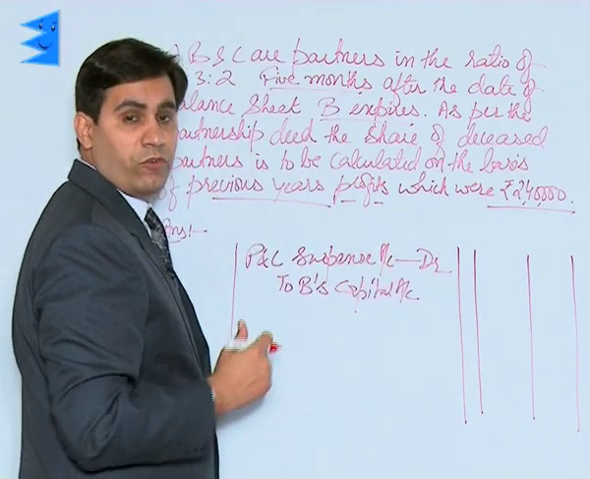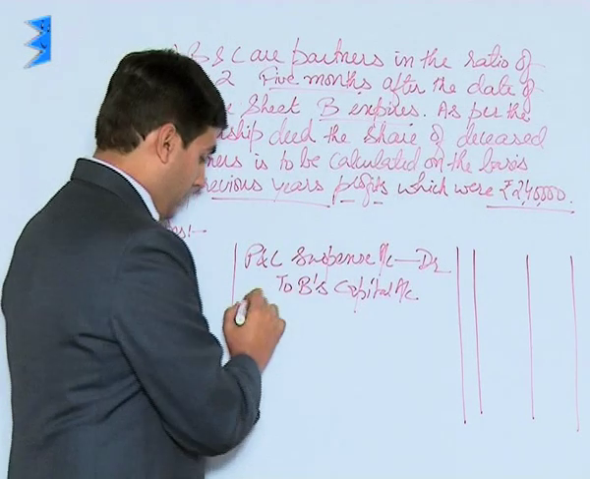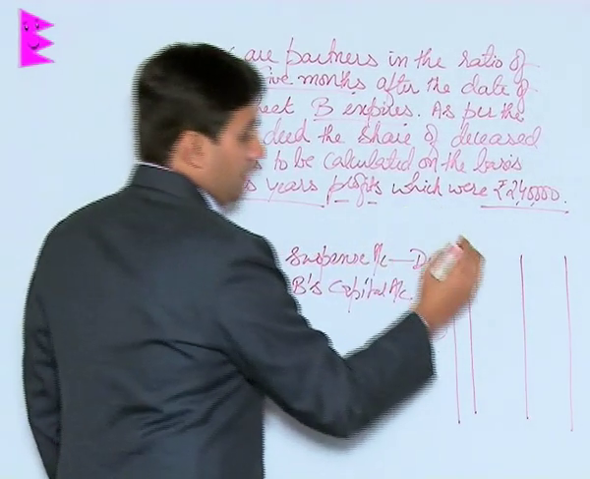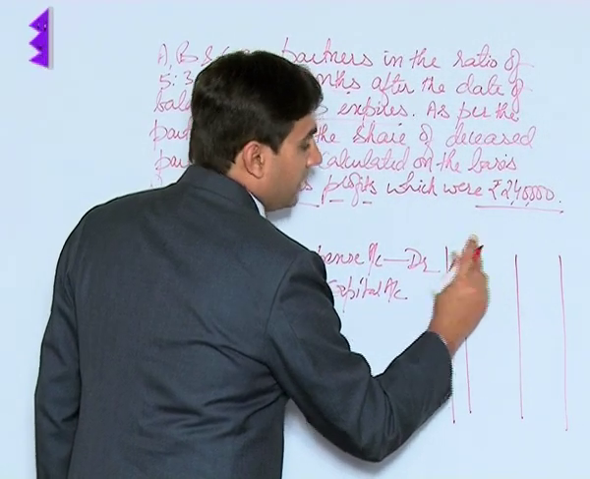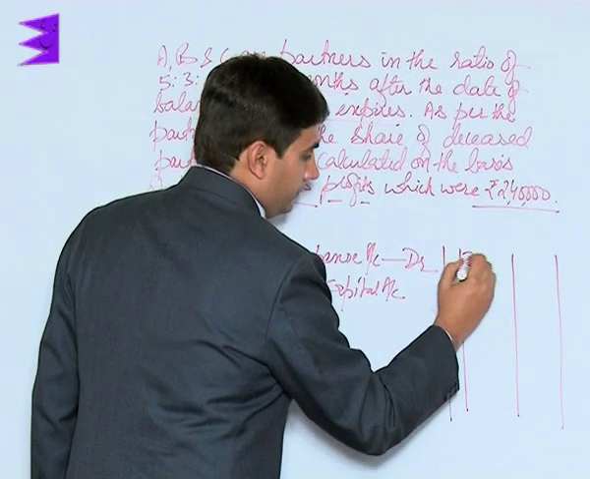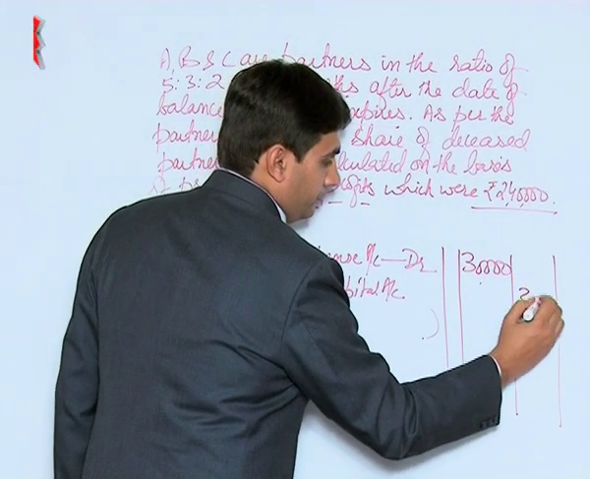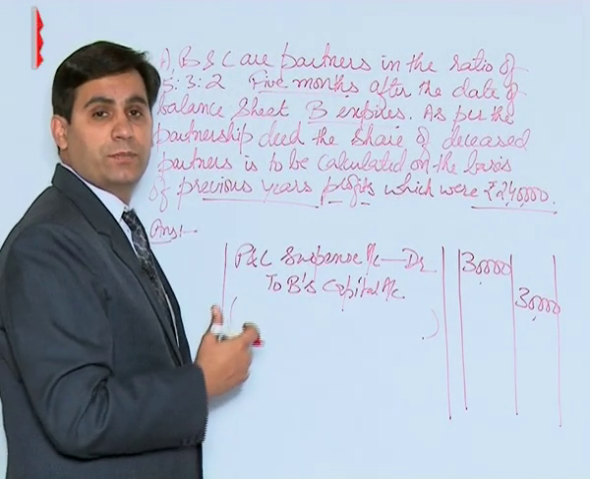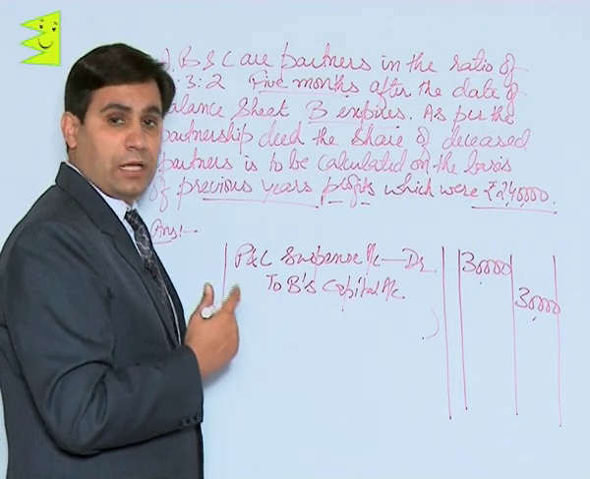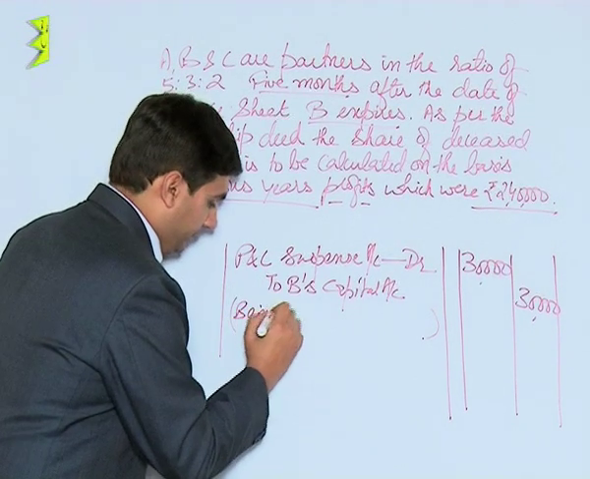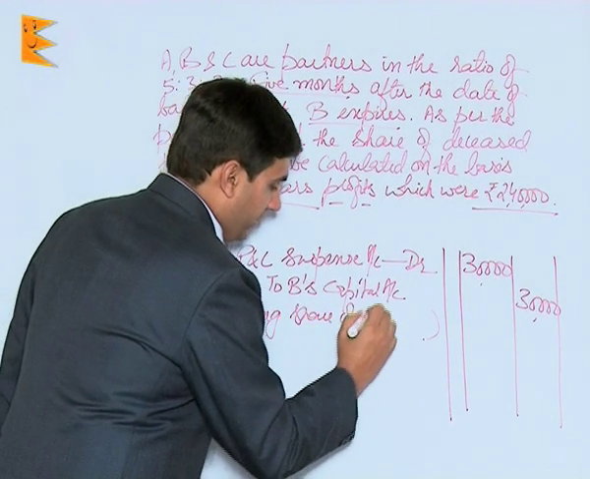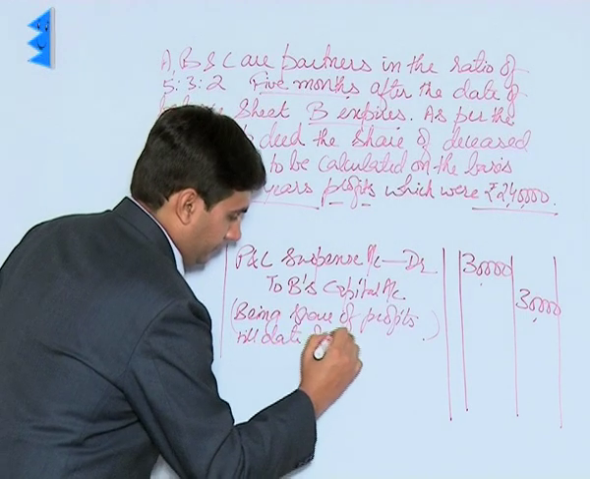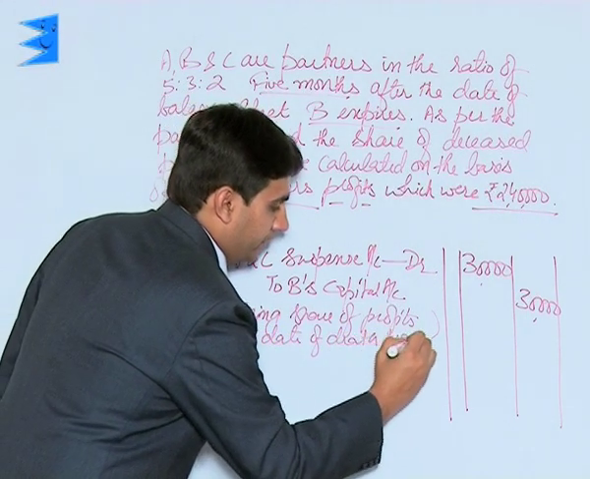Again, since it is a journal entry in the format of a journal, with narration, and the amount that we had calculated was 30,000. Narration, we will write it as being the share of profits of the deceased partner transferred to his capital account. That is, being share of profits till date of death provided.